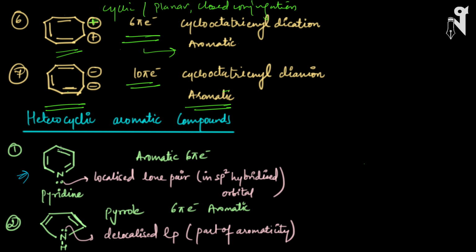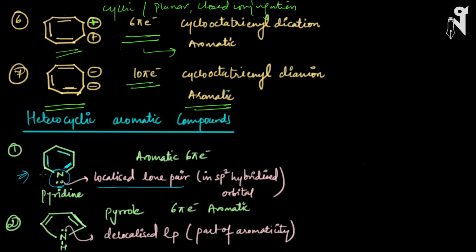We have a benzene-like structure where one carbon has been replaced by nitrogen. Now we have one pi bond here, one here, one here. So 3 pi bonds, and one lone pair on nitrogen. But mind it, this lone pair and the pi bonds are not in conjugation with each other, so the pair of electrons is not going to participate in resonance, and hence this is called a localized lone pair.